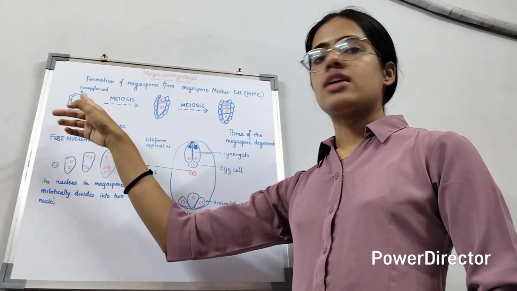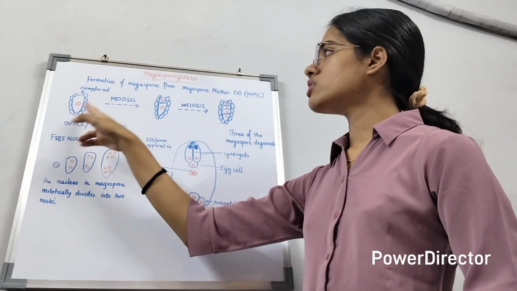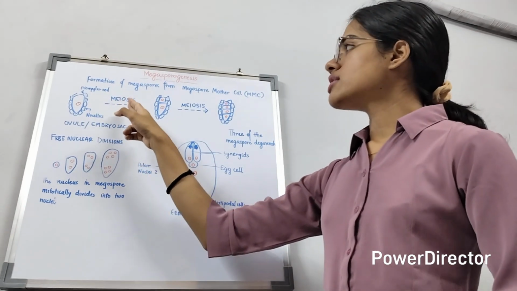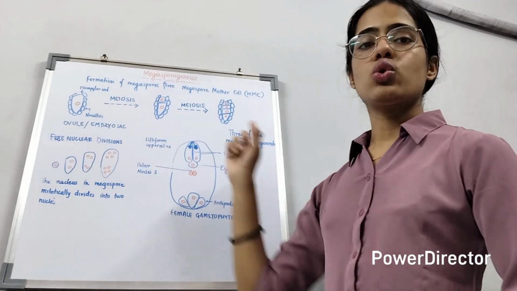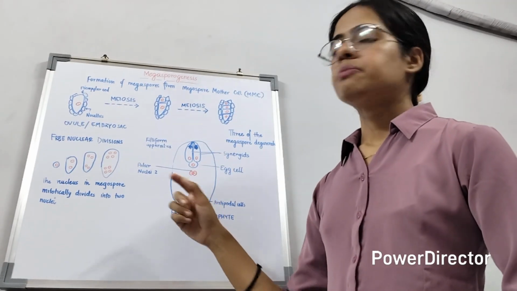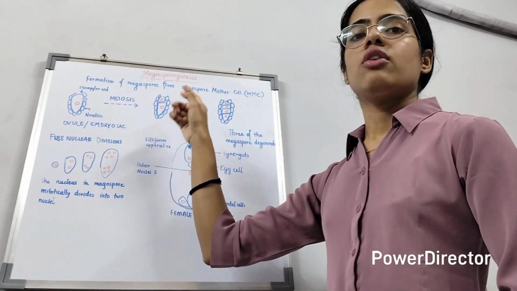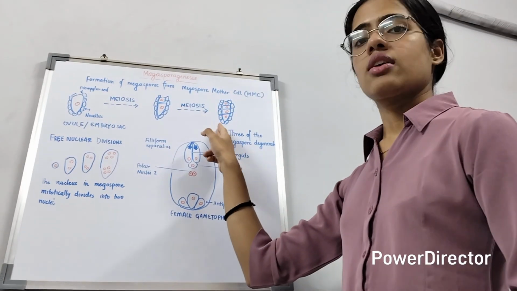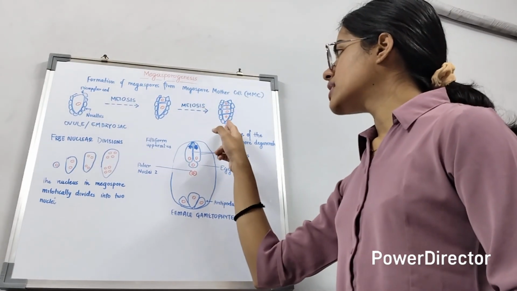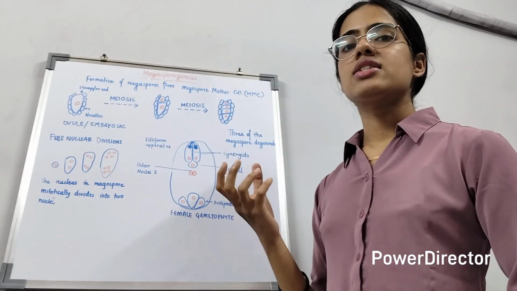Here the ovule undergoes meiosis. The ovule which has undergone meiosis forms two cells, which is a dyad. This dyad further undergoes meiosis to form four cells. These four cells are called a megaspore tetrad.